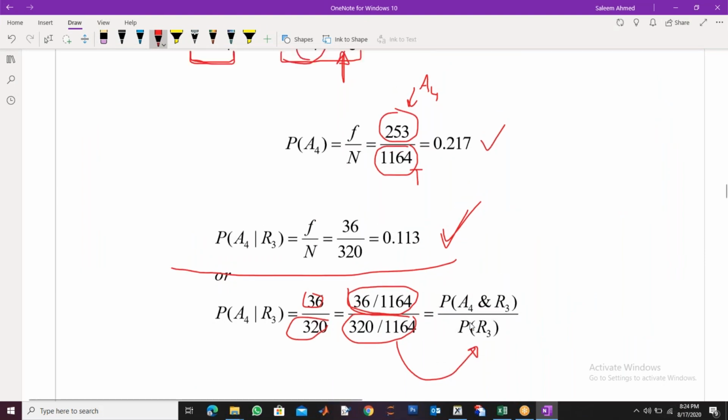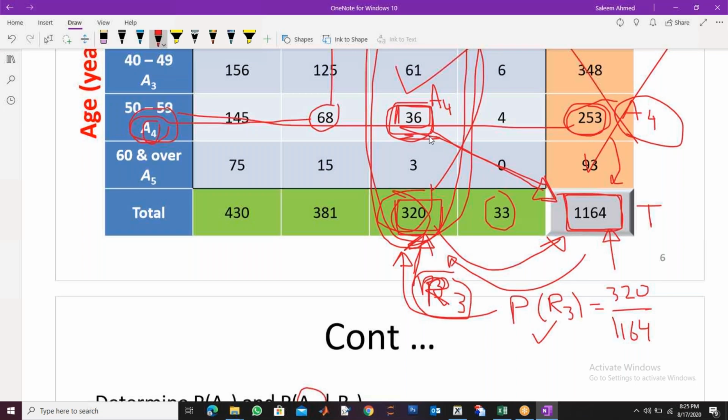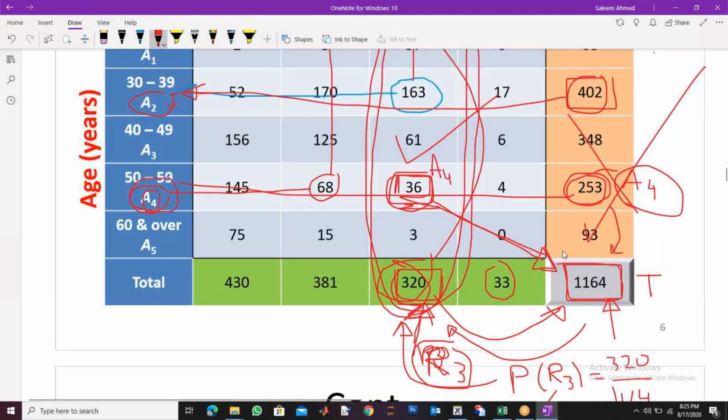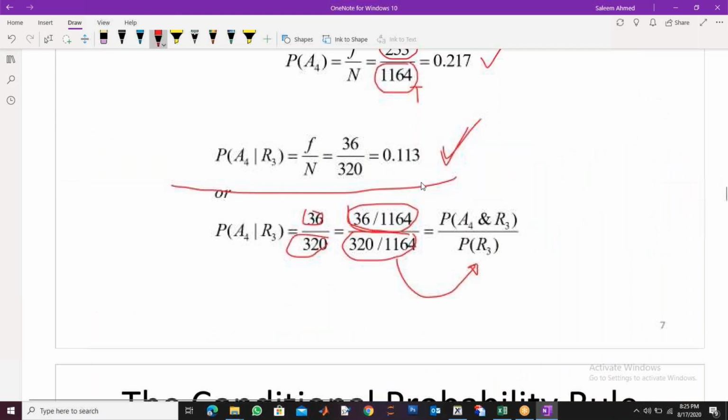And here, if I divide 36 by the total, it is not just A4. It is A4 and R3. 36 people are in A4 as well as in R3. So this is the probability of A4 and R3, a joint probability.